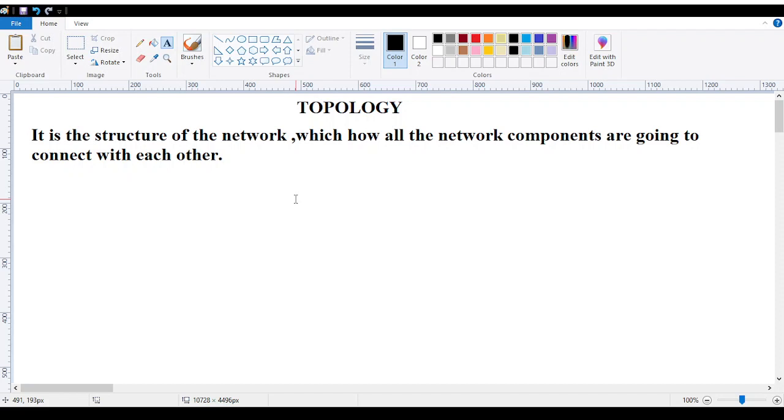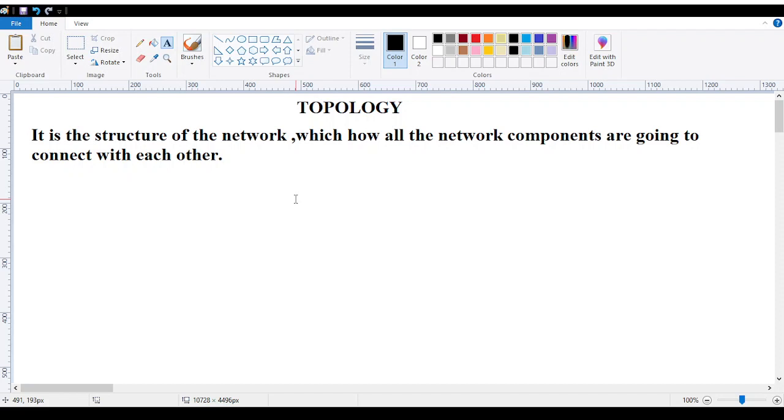In the same way, topology also plays this role. How is my device going to say hello to another device, how is my network going to form with another network, how am I going to connect one network to another network? That is what topology says.